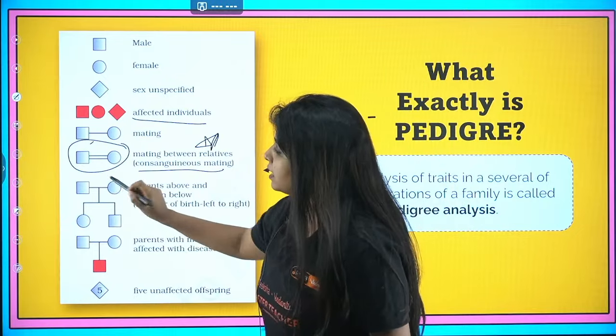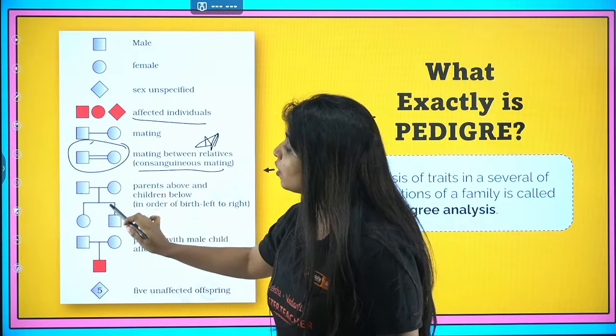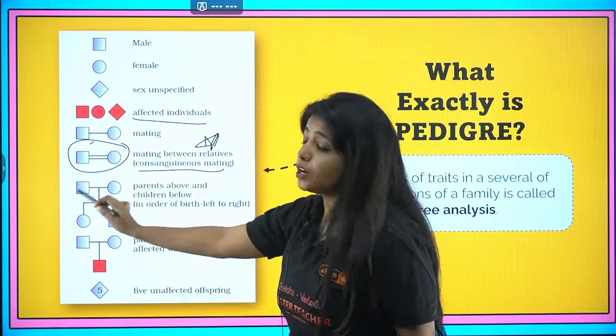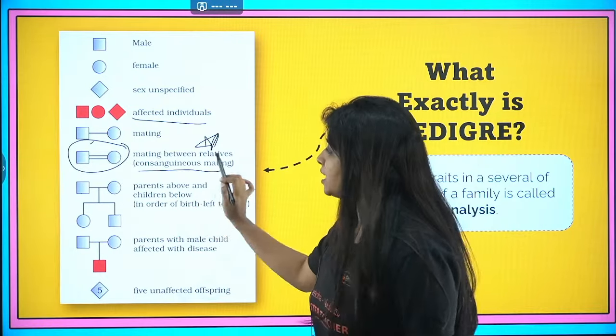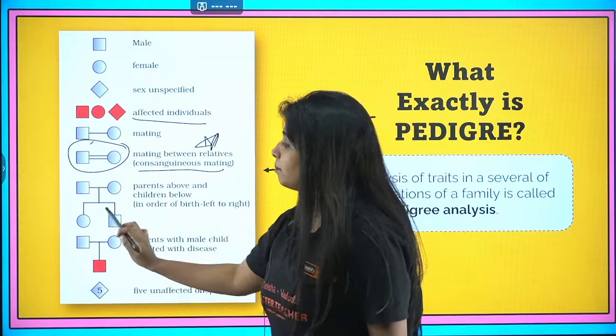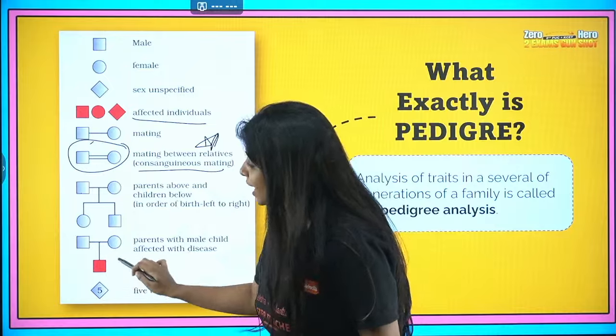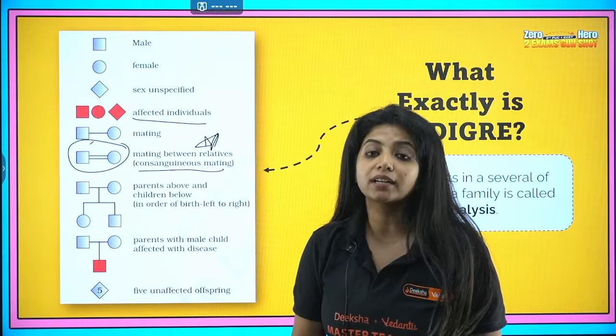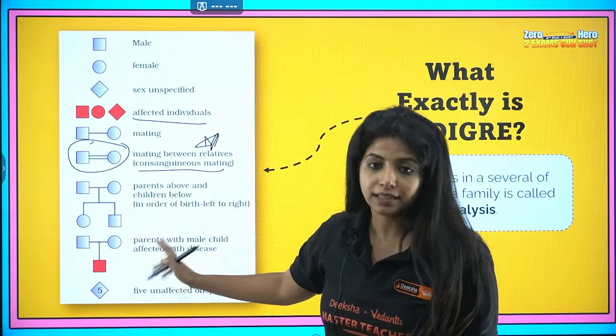Now, over here, male and female came together, you got a daughter and a son, but none of them are affected. That means it's totally fine. Parents are mating, and then over here there are children being formed. But here male and female mated, but the child which is there had got a disease.